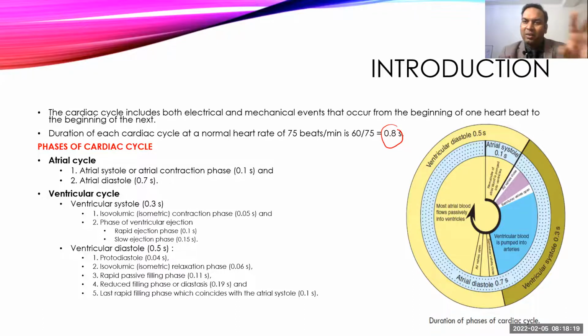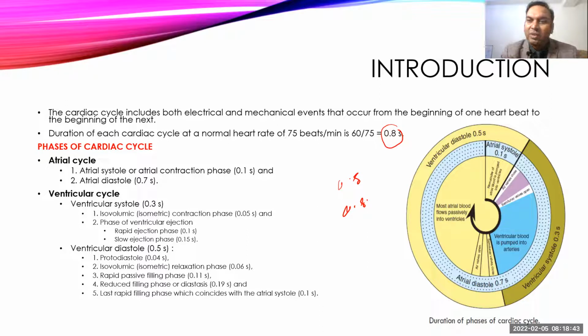It is not that first the atrial cycle happens, after that the ventricle, then again the atrial, then the ventricle. No, they occur together. Atrial is also going on simultaneously, ventricle is also going on. So the atrial cycle is also 0.8 second and the ventricular cycle is also 0.8 second. Whenever there is a contraction of the muscle, we call it in the heart a systole. And when there is dilatation of the muscle, we call it a diastole.